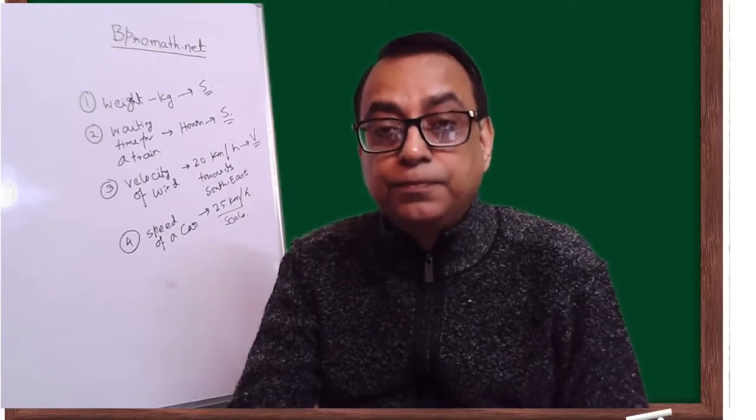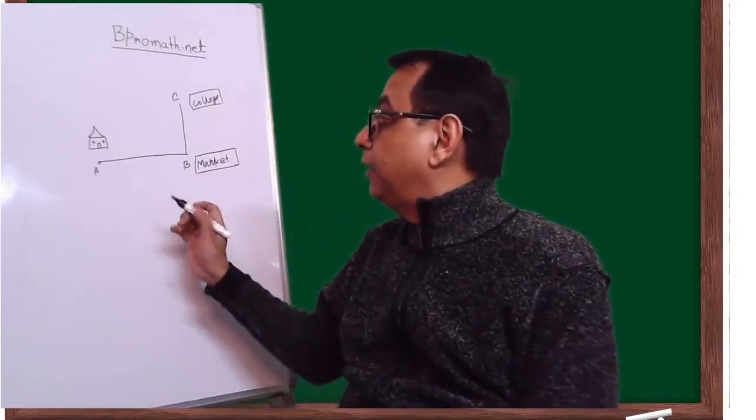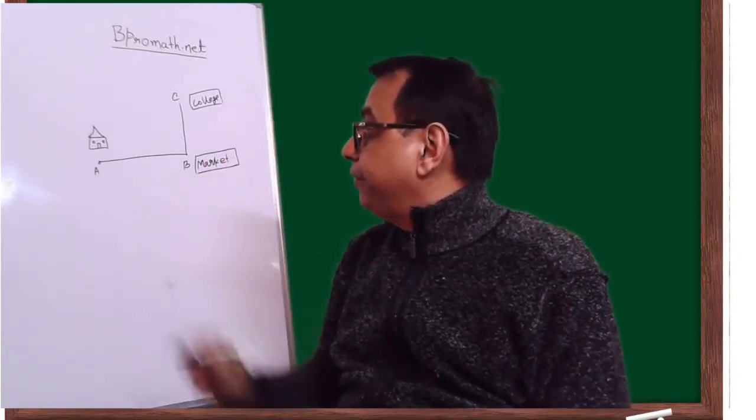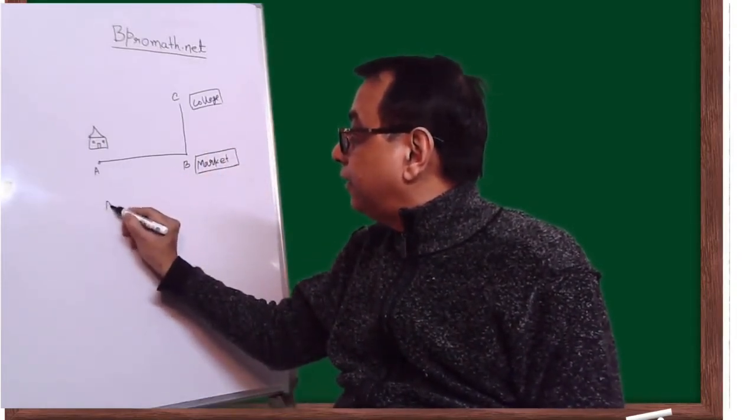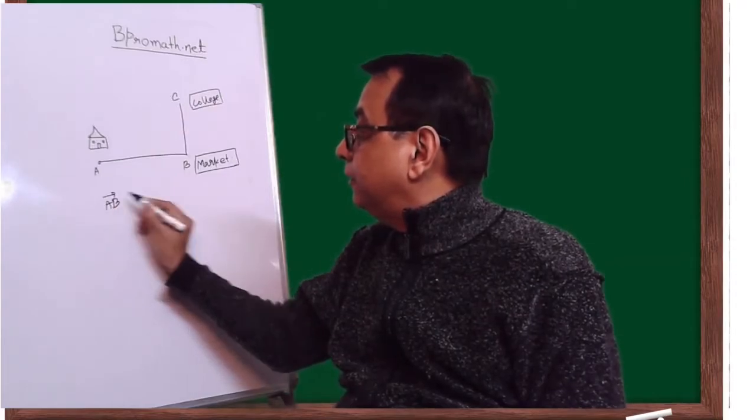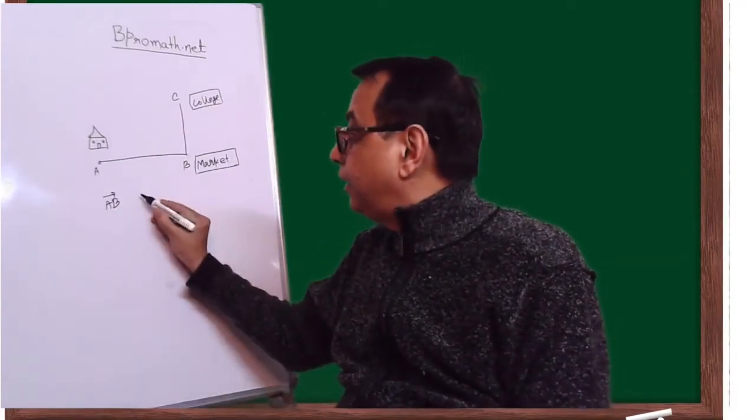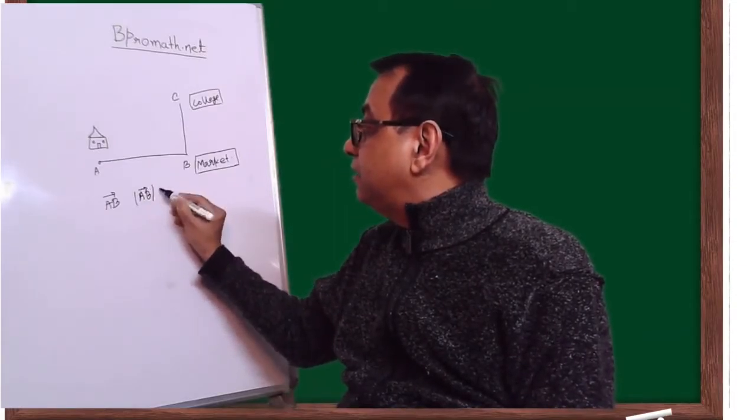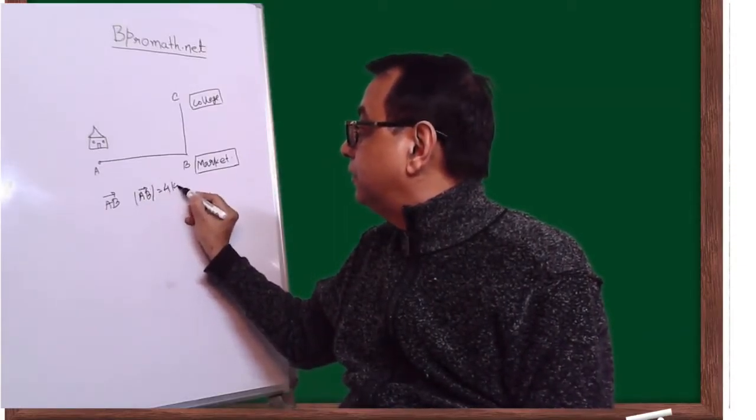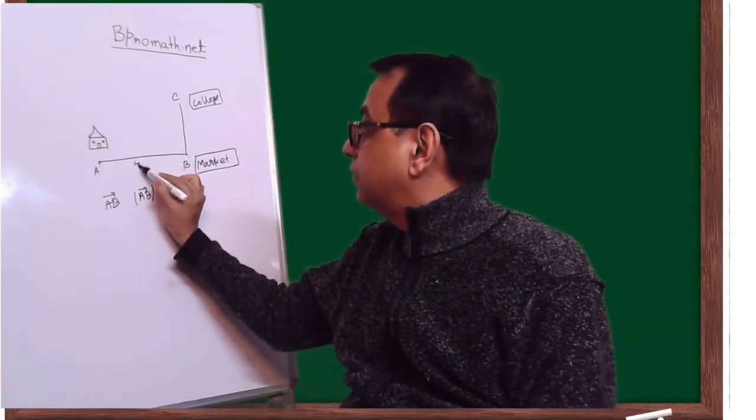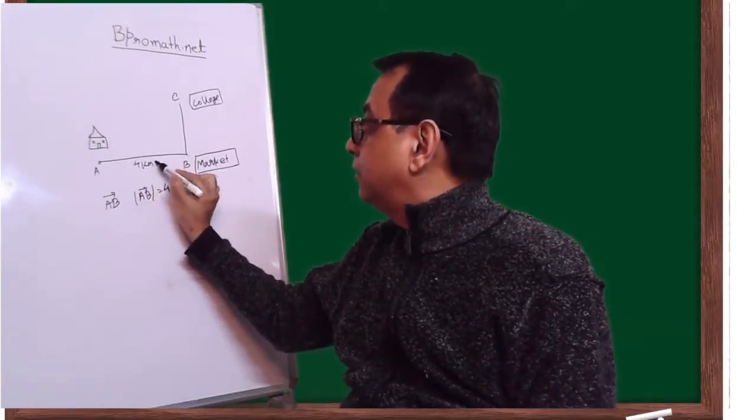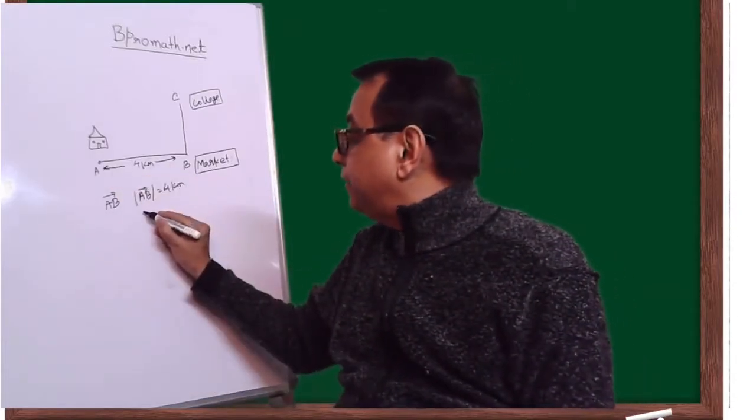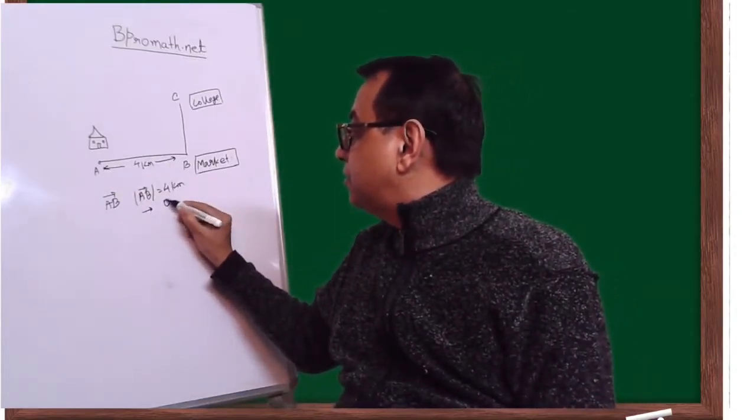Hope it is clear. So again, I have redrawn the home and the market and the college, and we said that vector AB is such a vector that its length is 4 kilometers, that is this distance, and the direction is east.